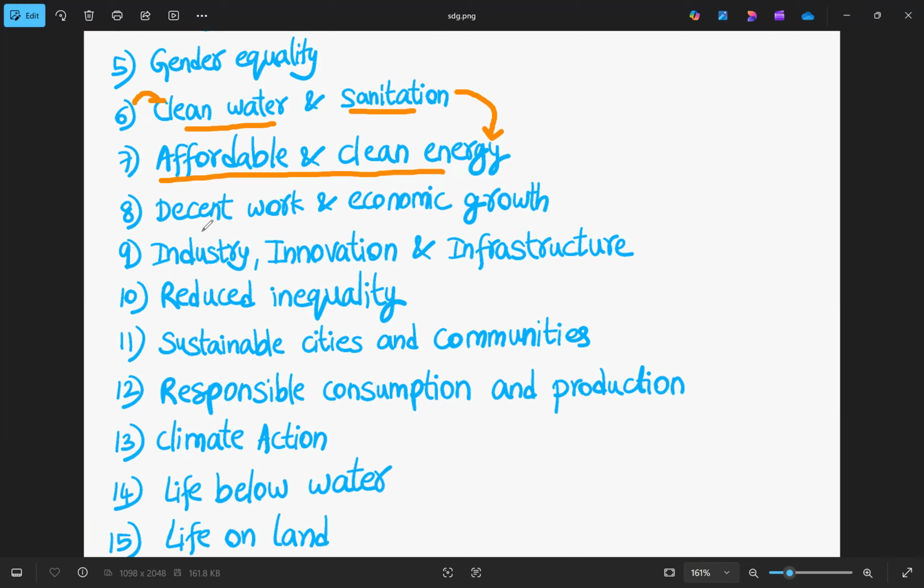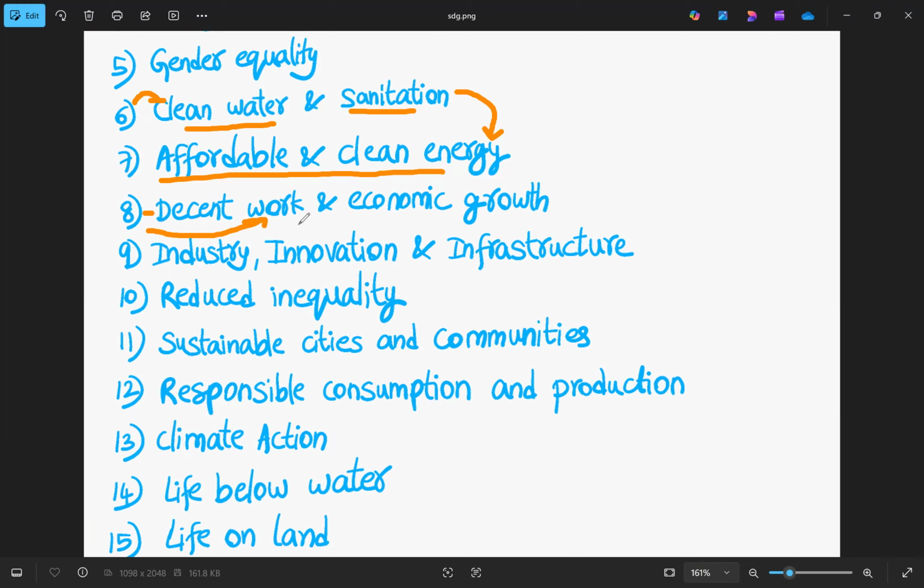And our parents, how many hours do our parents work? They work for 8 hours. So organized work culture is 8. So 8 means 8 work hours. So like that we can remember the eighth SDG is related to work, that is decent work. What is the official number of working hours in India? That is 8 hours. So the 8th SDG means decent work and economic growth.